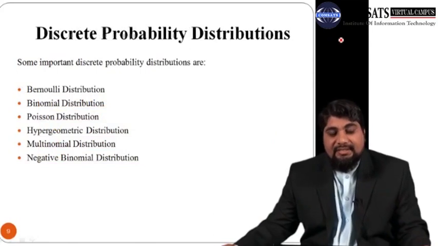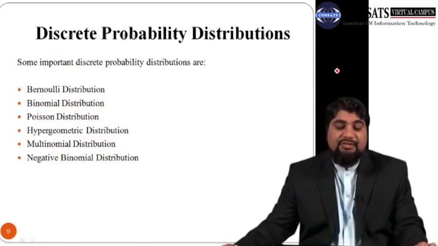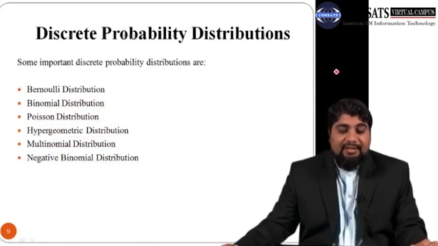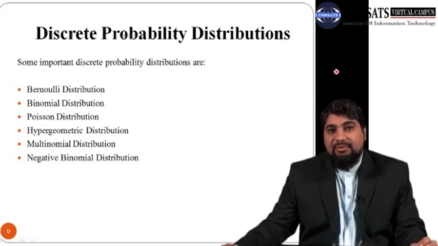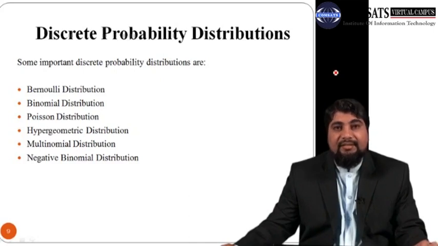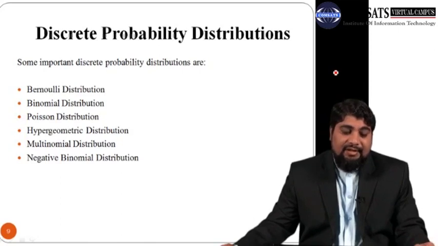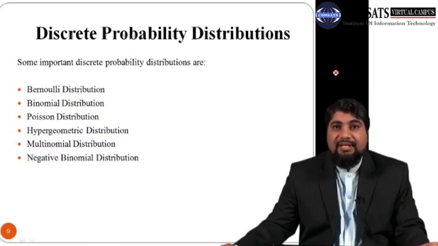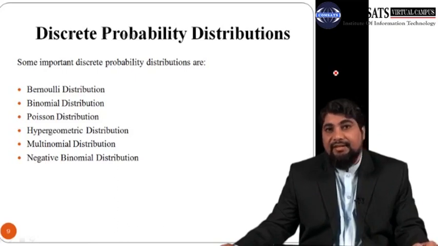So now let us discuss the discrete probability distributions. Some of the important discrete probability distributions are the Bernoulli distribution, the binomial distribution, and the Poisson distribution. Then there are certain distributions which are rarely used: the hypergeometric distribution, the multinomial distribution, and the negative binomial distribution.